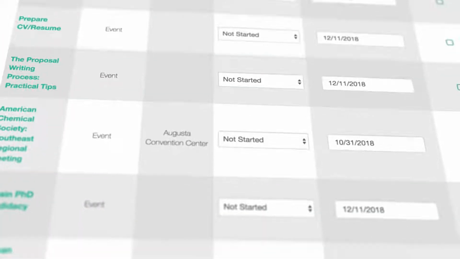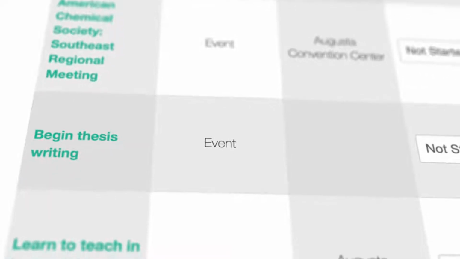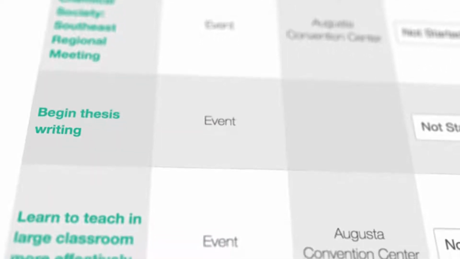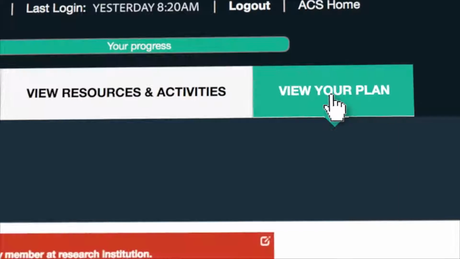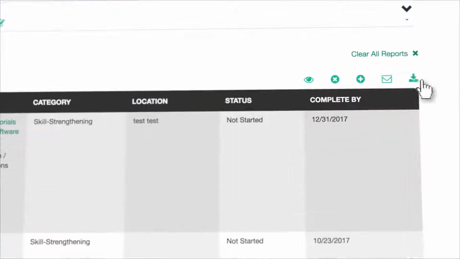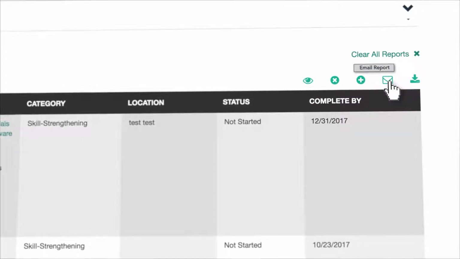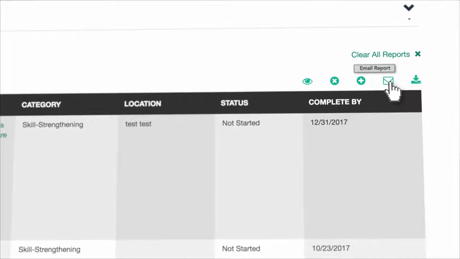Seeing all of your goals and accomplishments in one place can give you an overall snapshot of where you are on your career path. Navigating to view your plan and clicking your goals, you can print out, save a PDF, or send your goals to yourself or someone that can provide some perspective on your progress.